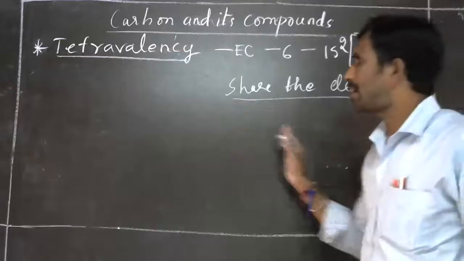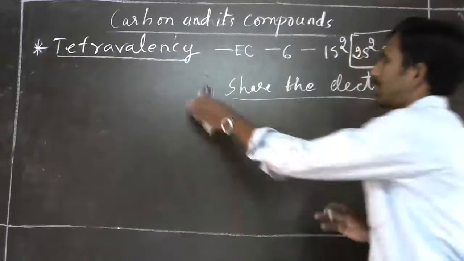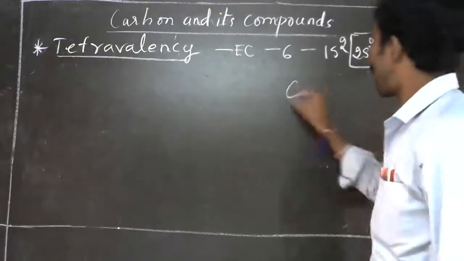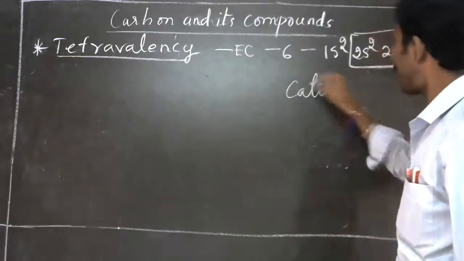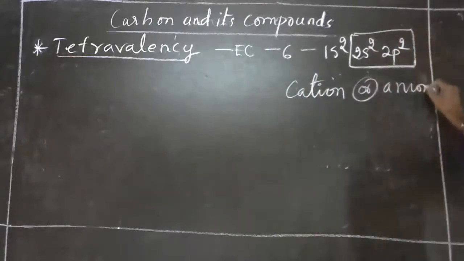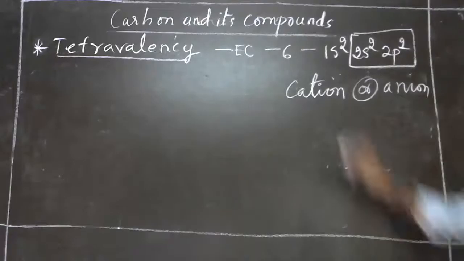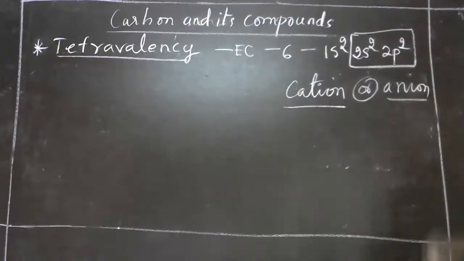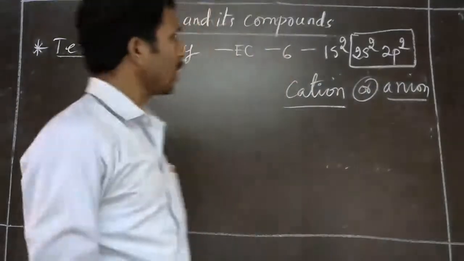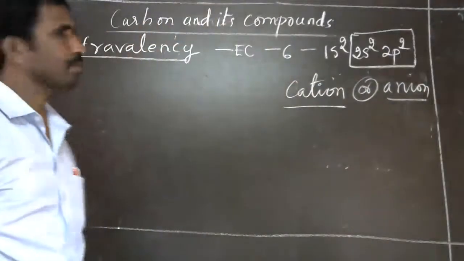I hope it is clear now. Carbon will share the electrons; it will not donate them. That's why we cannot call it a cation or an anion, because it shares the electrons. That is the unique nature of carbon.